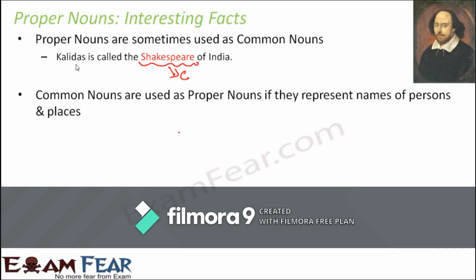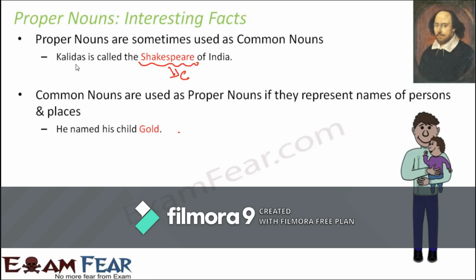Now, similarly, the vice versa also happens. Sometimes common nouns are used as proper nouns if they represent names of persons and places. Let's look at this example. He named his child Gold. Now, what is gold in general? Let's say if I do not give you a sentence and I ask you what is gold. So, gold is a metal, right? Gold is a very general thing. So, gold as such is a common noun. Correct? But when you say that the name of his child is Gold, in this case, the name of this person is Gold, right? So here Gold is a proper noun.